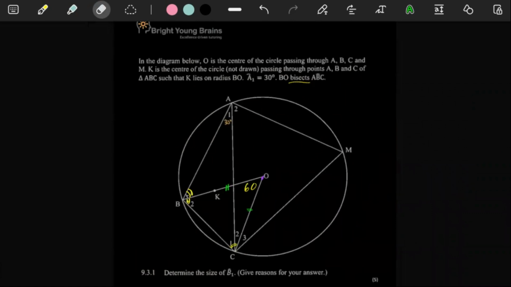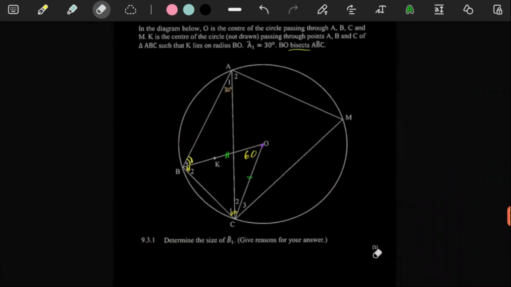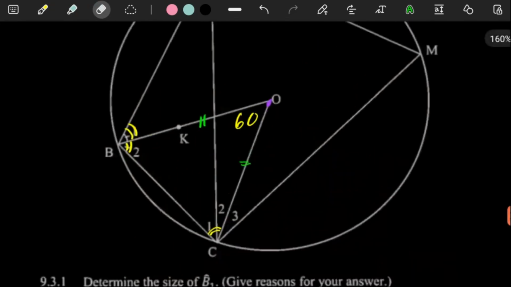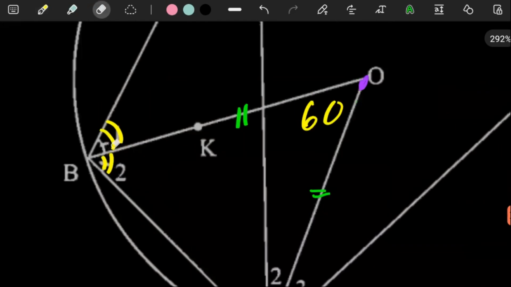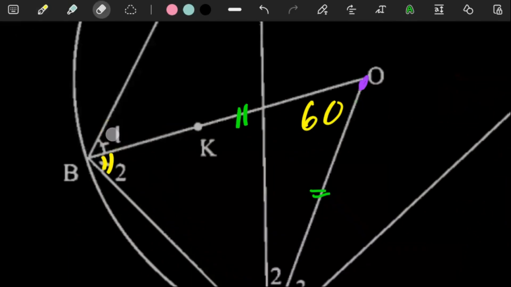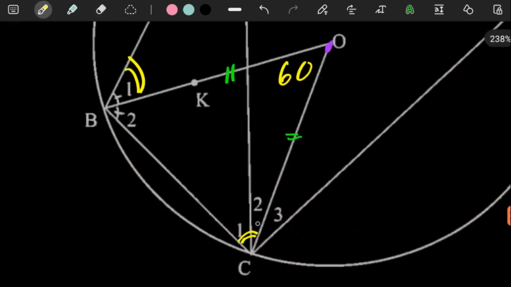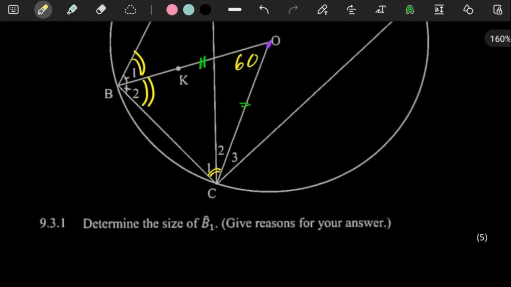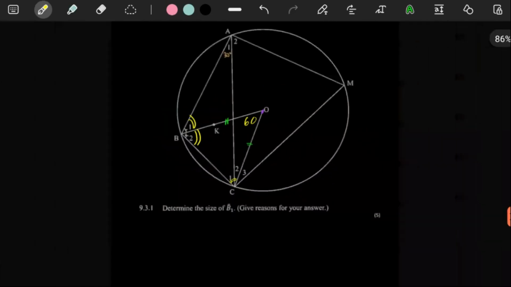Just enough is okay for us to start, because for 5 marks, they're saying determine the size of B1. Give reasons for your answer. So they're asking us to determine the size of B1. The last thing you want to do is to focus on B1, because based on everything we've written, we have already gotten B1. To get B1, we just need to get one of these other yellow angles, which are much easier to get because this is 60.